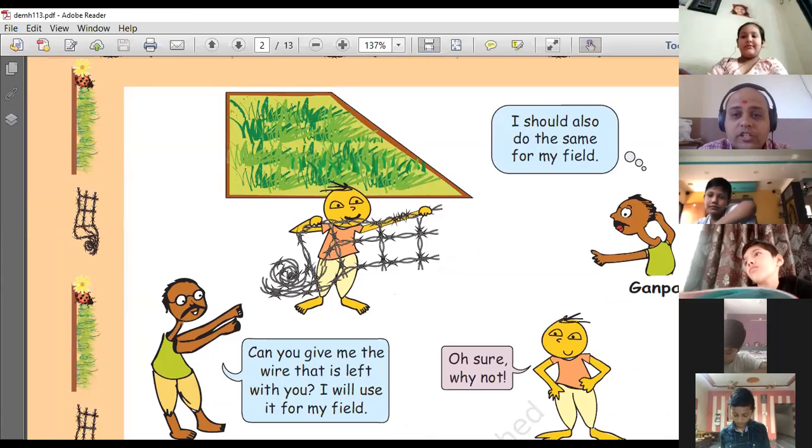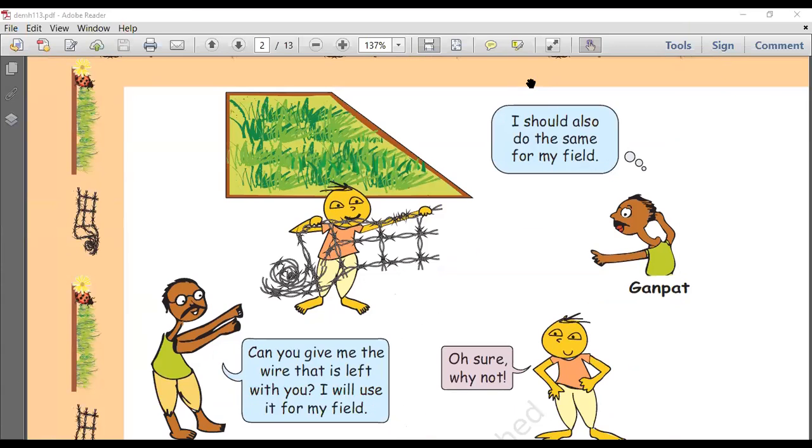Come on. So what is the next part of the story? Ganpat thinks, I should also do the same for my field. I should also put some fence around my field as well. So he goes and asks Rahmat. He talks to Rahmat. Ganpat says, can you give me the wire that is left with you? I will use it for my field. So Rahmat says, oh sure, why not?